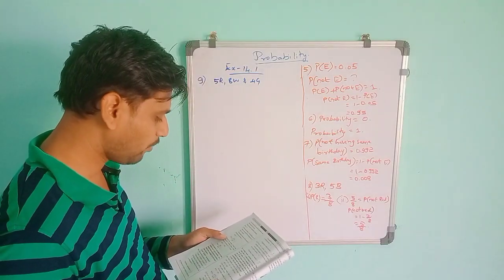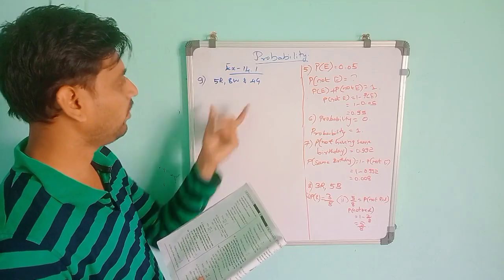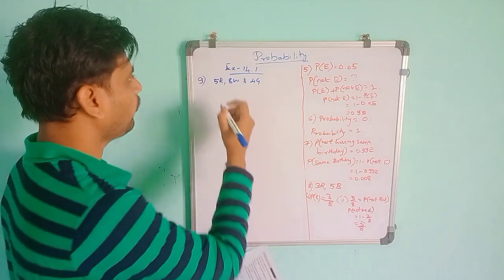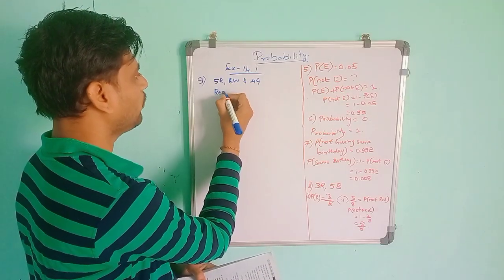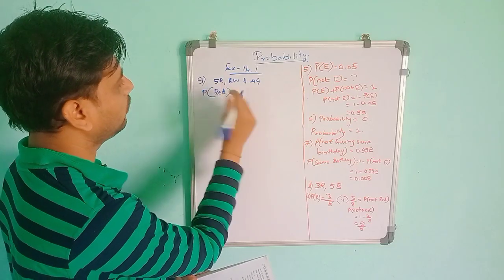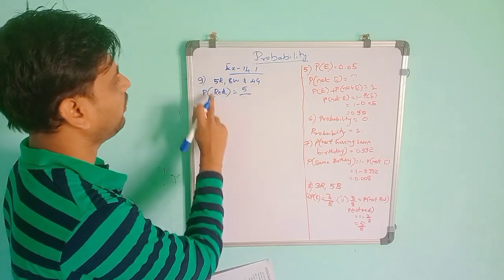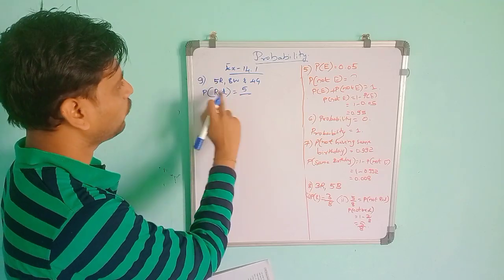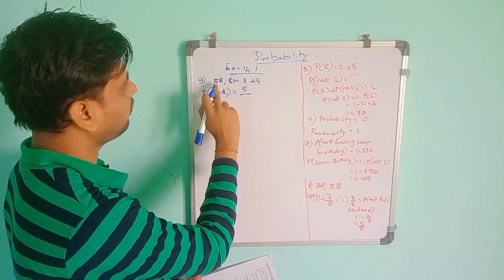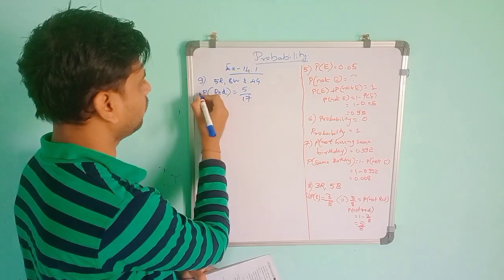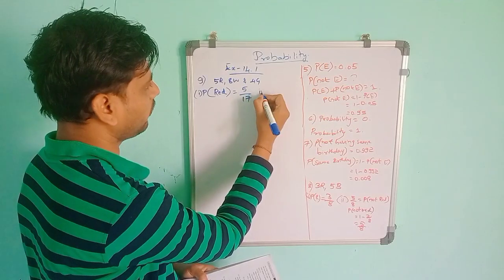In that, one marble is taken out of the box. Then what is the probability that the marble taken out will be red? If it is red, we have to consider red only. So the probability of red will be: total red, see, 5 is there. So 5 divided by, in that one marble you are taking, so out of 5 you can take any one. The total possible is 5 plus 8 is 13, 13 plus 4 is 17. So 5 by 17.